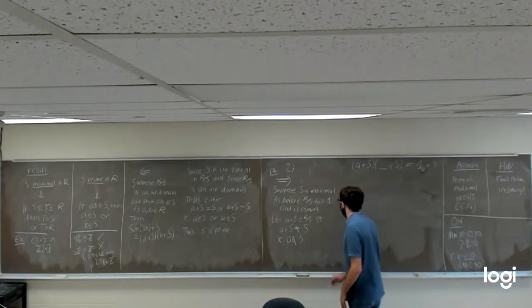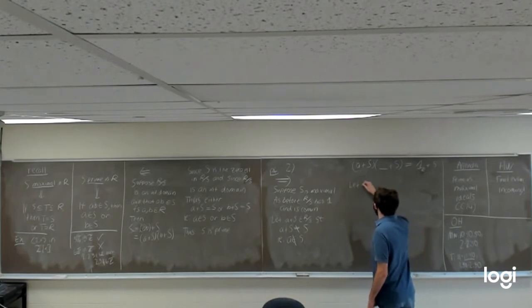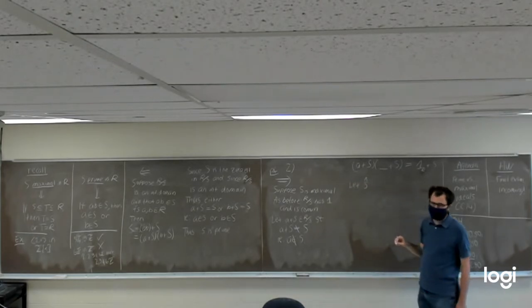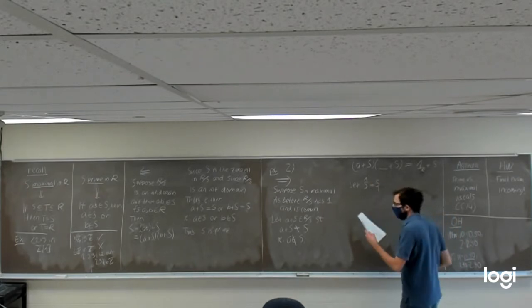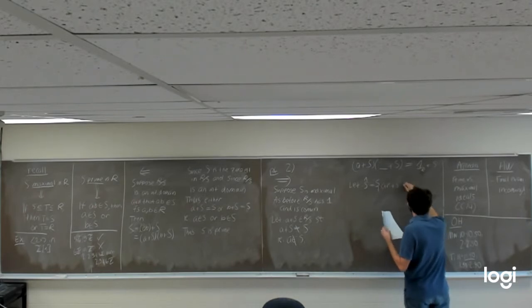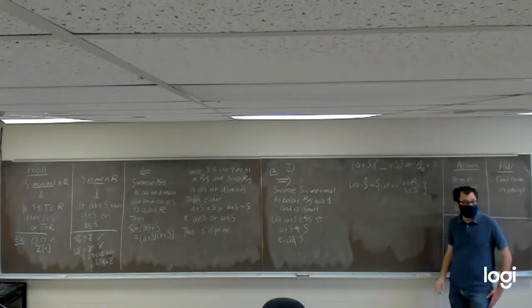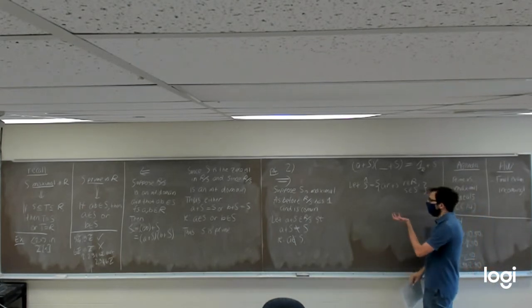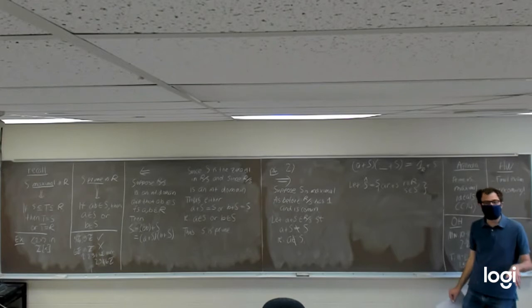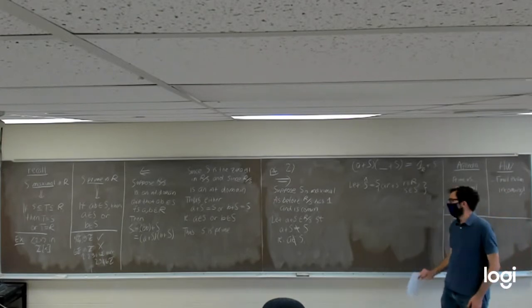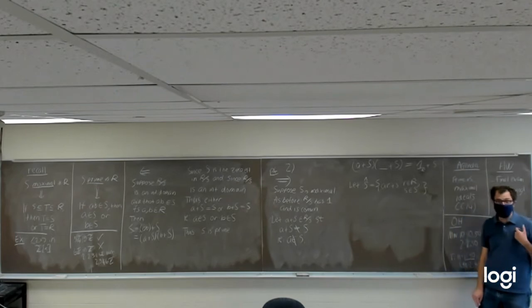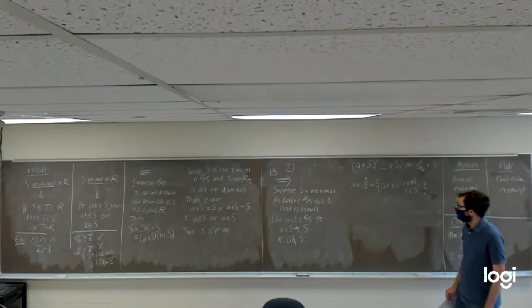And now I'm going to define a new set of elements. I'm going to define a set of elements, S hat, that's going to be equal to the set of all things of the form AR plus S, where R is allowed to be any element in the ring R, S is allowed to be any element in the ideal S. So, in other words, I'm defining S hat to be a new set of elements in our ring that can be written in this way: something A times something in the ring plus something in our ideal S.